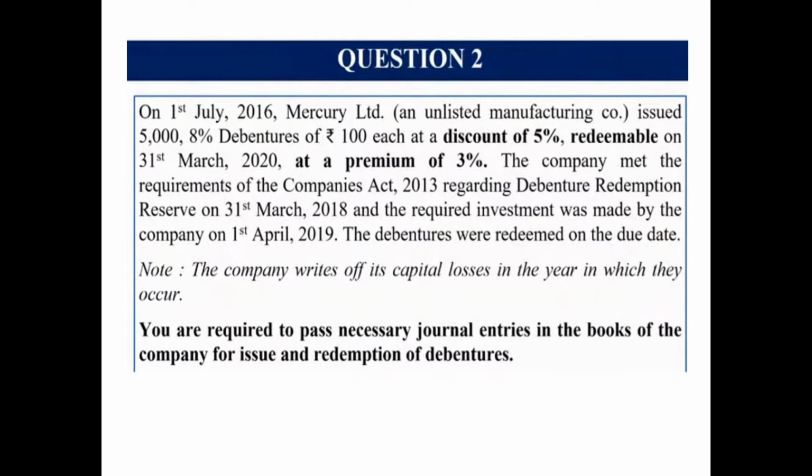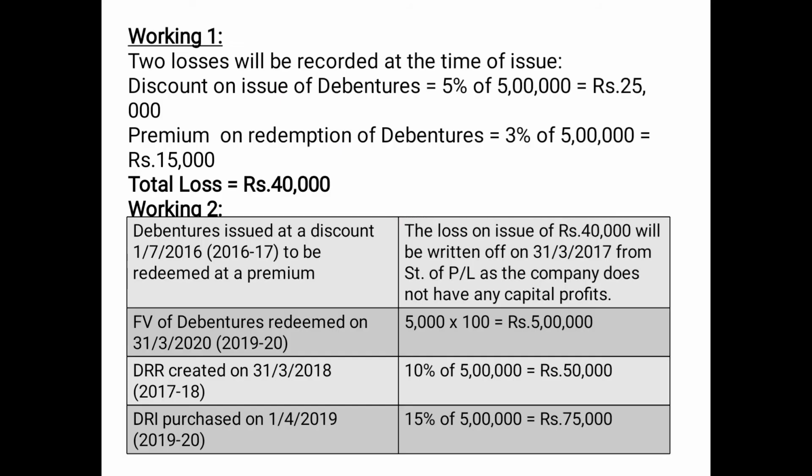Even if this note was not given exclusively, we know that we have to write off the capital losses, such as loss on account of issue of debentures or discount on issue of debentures, etc., in the year in which it occurs. You are required to pass the necessary journal entries in the books of the company for issue and redemption of debentures.